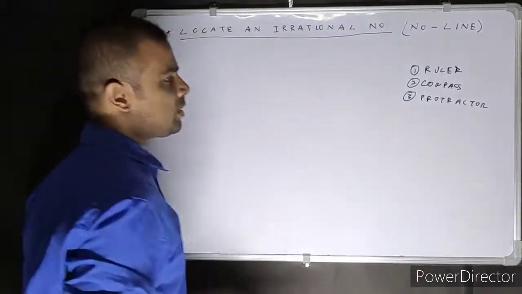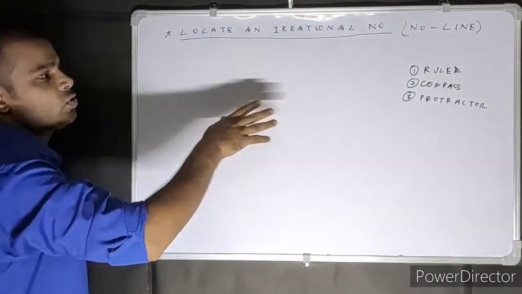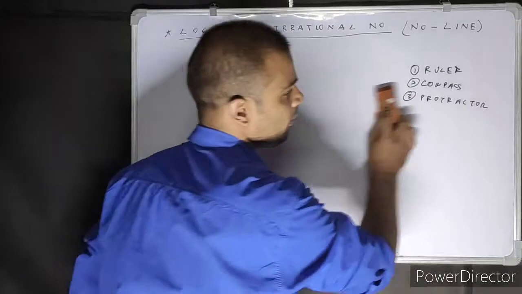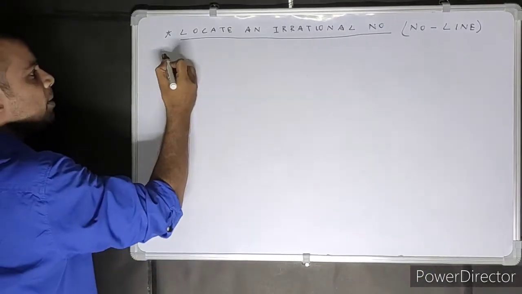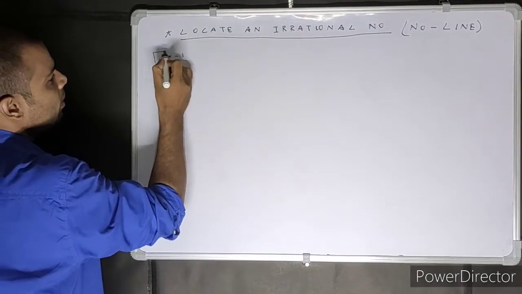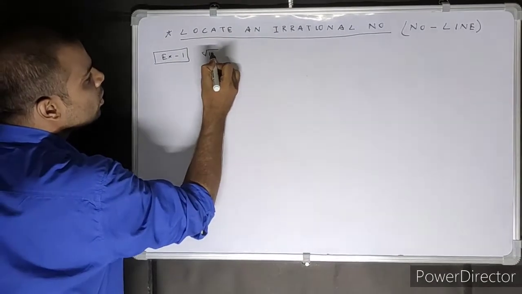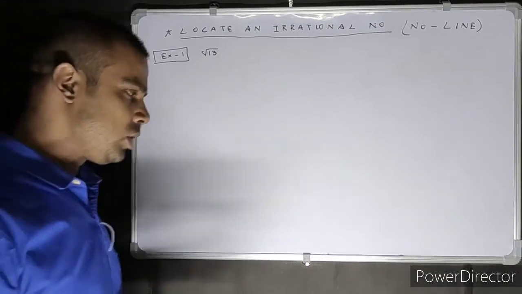So I'm going to show you construction, although I don't have the instruments to construct, but I'm going to show you how to do it. Okay, don't worry. So we are going to locate example 1 in your book. Root 30. We are going to locate root 30.